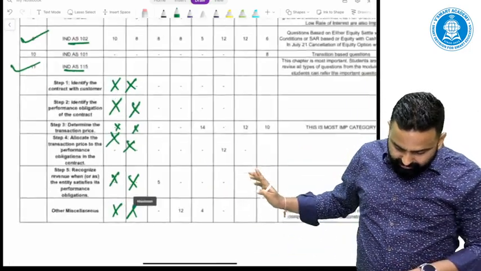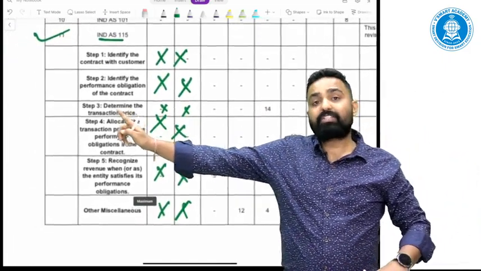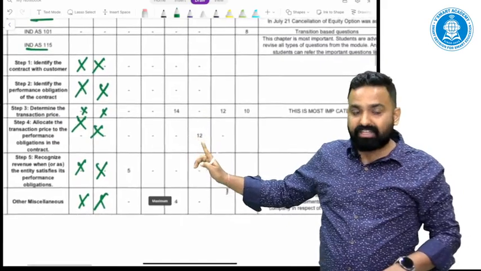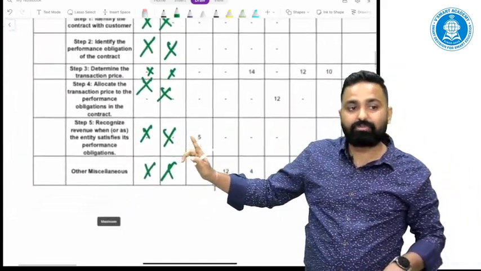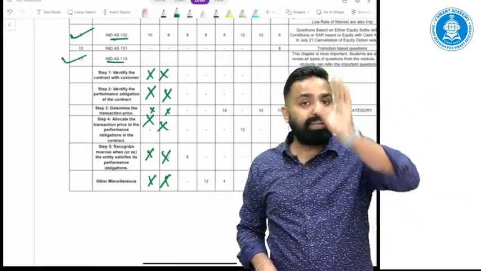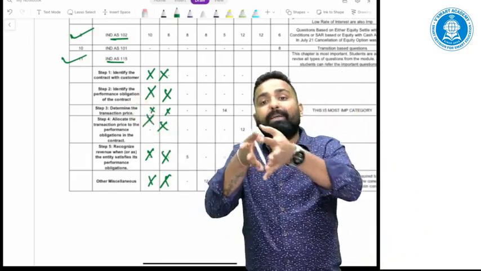So in 3 attempts the questions are asked from the step number 3 model, so it is very important. One time a question is asked from step number 4, and one time from step number 5. I must say step number 3 and step number 4 are very important, and they can ask a mixed question out of these 2 also.